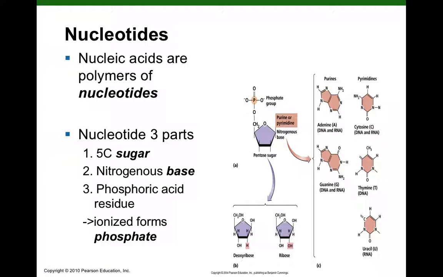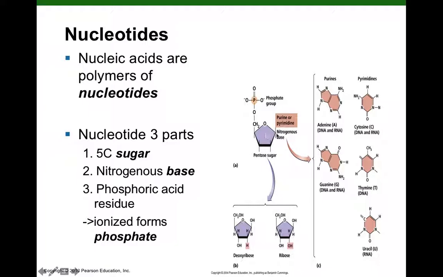So in our pentose sugar, where my mouse is right now, this would be carbon 1 prime, carbon 2 prime, carbon 3 prime, carbon 4 prime, and this is carbon 5 prime. Now the reason I'm using the prime number is that when we're talking about a nucleotide, if I say carbon 1 prime, that tells you I'm talking about a carbon in the sugar, the pentose sugar.